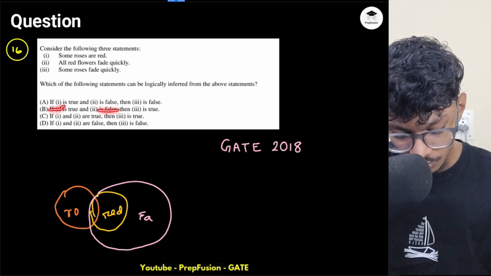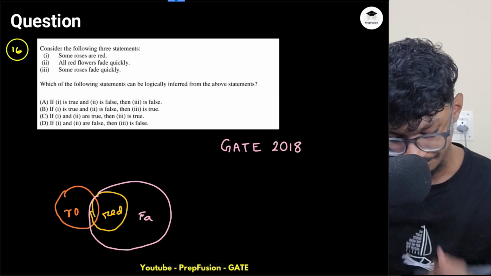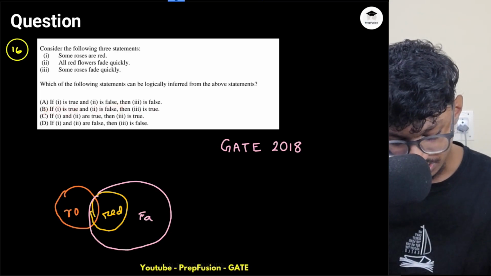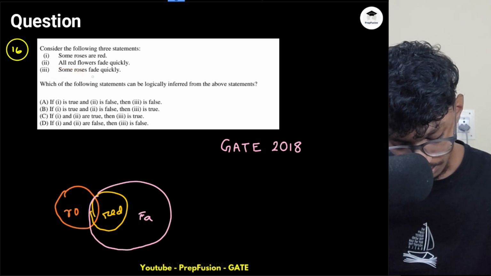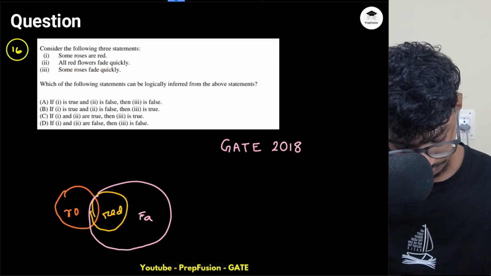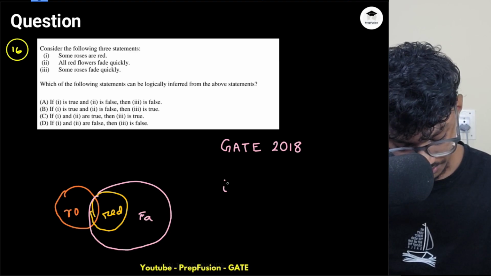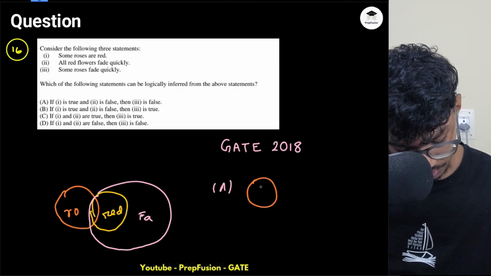If 1 is true, 2 is false, then 3 is false. So I've assumed everything to be true for now. So if 1 is true, 2 is false, then 3 is false. 1 is true means some roses are red. All red flowers fade quickly. This is false. So in option A, they are telling me statement 1 is correct.